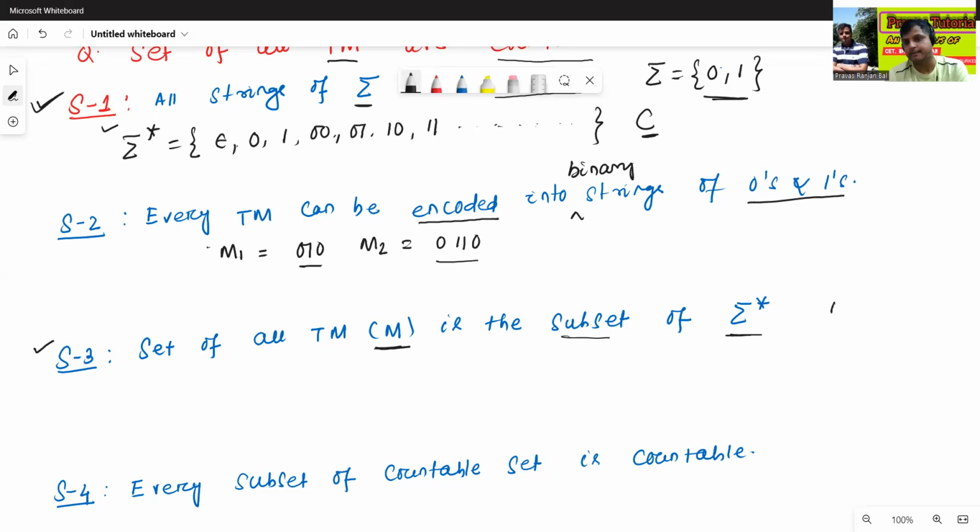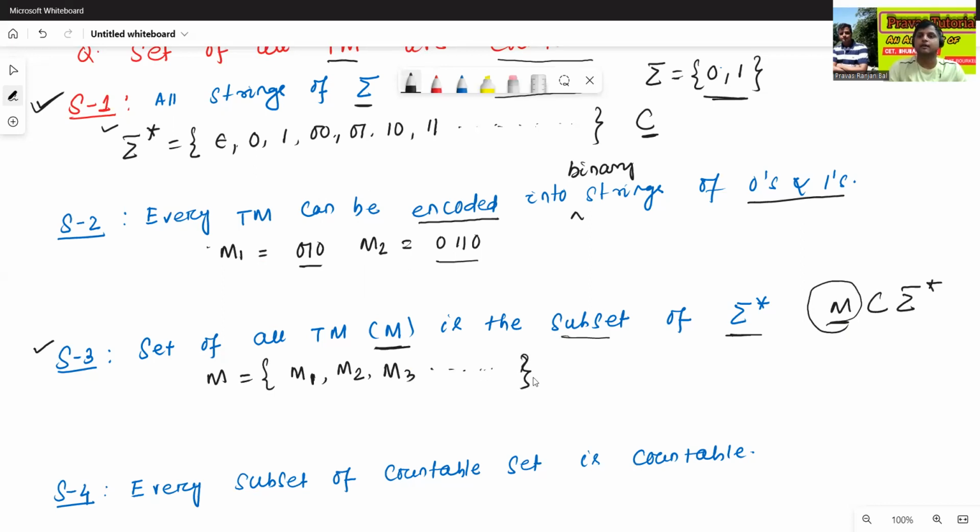That means M is a subset of sigma star. M is the set of all Turing machines, so M equals M1, M2, M3, and so on.